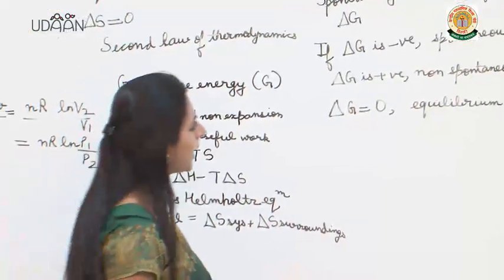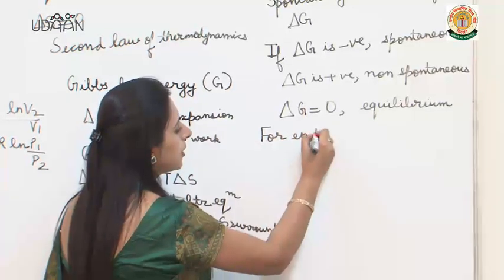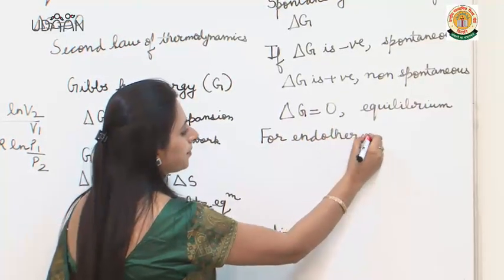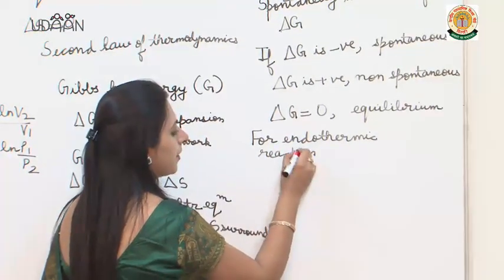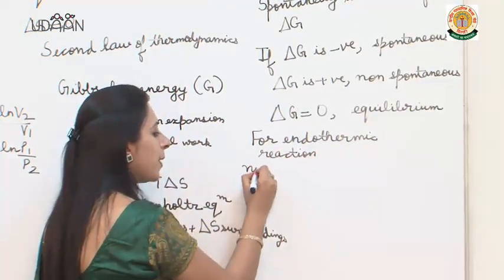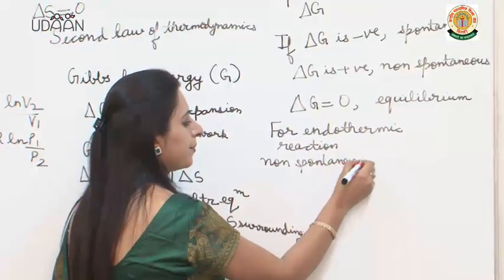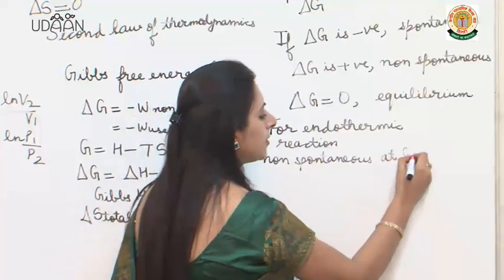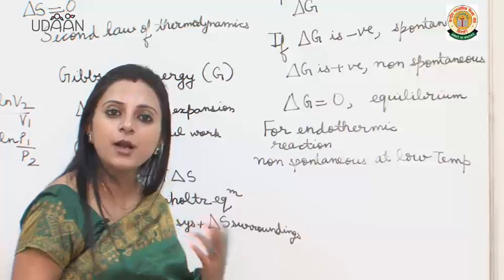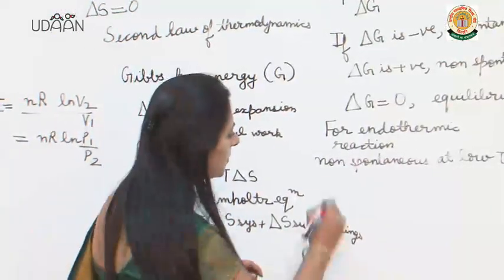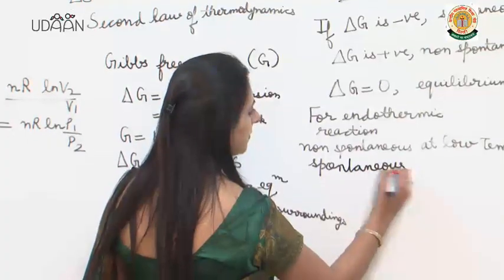Now for an endothermic reaction which is non-spontaneous at low temperature, what will happen on increasing the temperature? It will become spontaneous. So that means it will become spontaneous at high temperature.